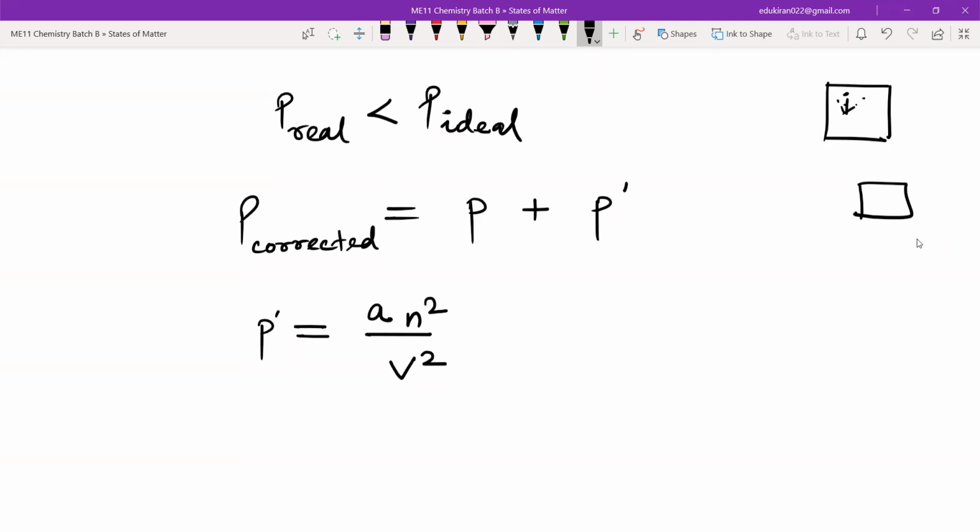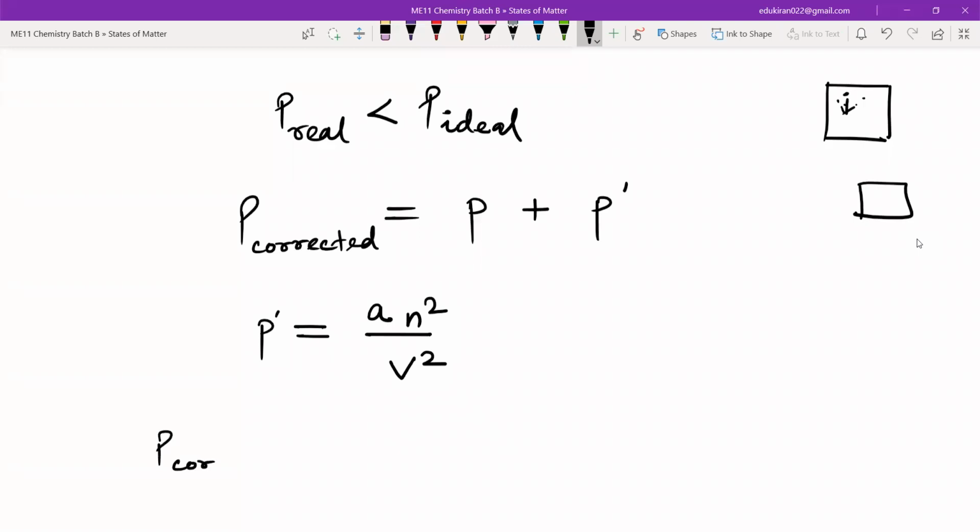And then you have a. This a is the van der Waals constant. That means the correction part, P dash, is directly proportional to n square and inversely proportional to V square. And this a is just a proportionality constant, which indicates the force of attraction.